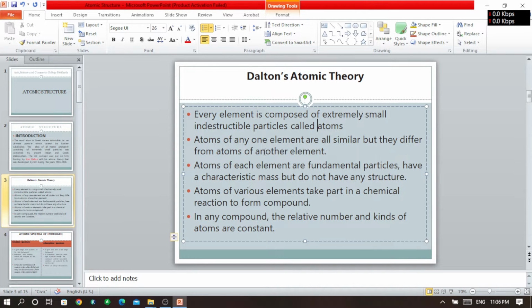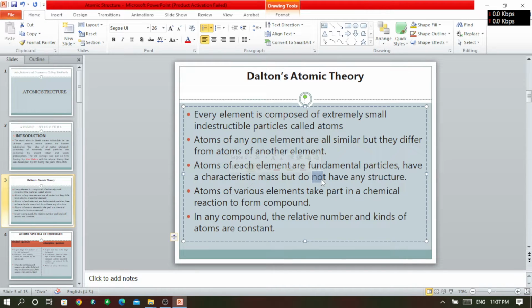The next point says that when we consider any particular element, the atoms of that element will be identical, but the atoms of different elements will not have the same structure.